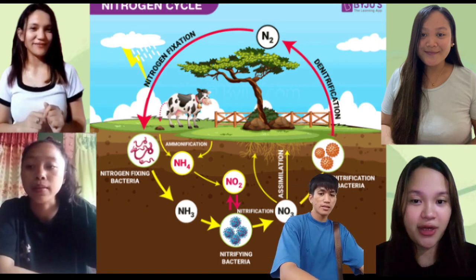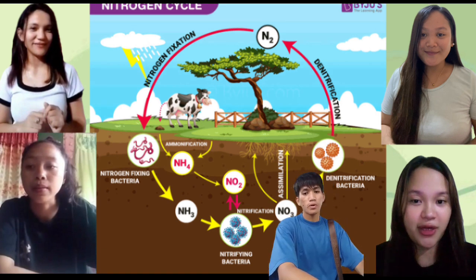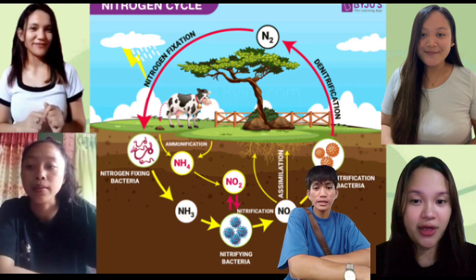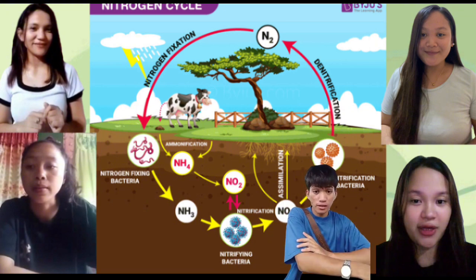Hey everyone, here is our conclusion and key points about the nitrogen cycle. So the nitrogen cycle is a crucial process that ensures the availability of nitrogen, an essential nutrient in our environment. Through the nitrogen cycle, we witness the intricate dance of nitrogen as it moves through various forms in our environment. So starting with nitrogen fixation, where atmospheric nitrogen is converted into ammonia by bacteria.